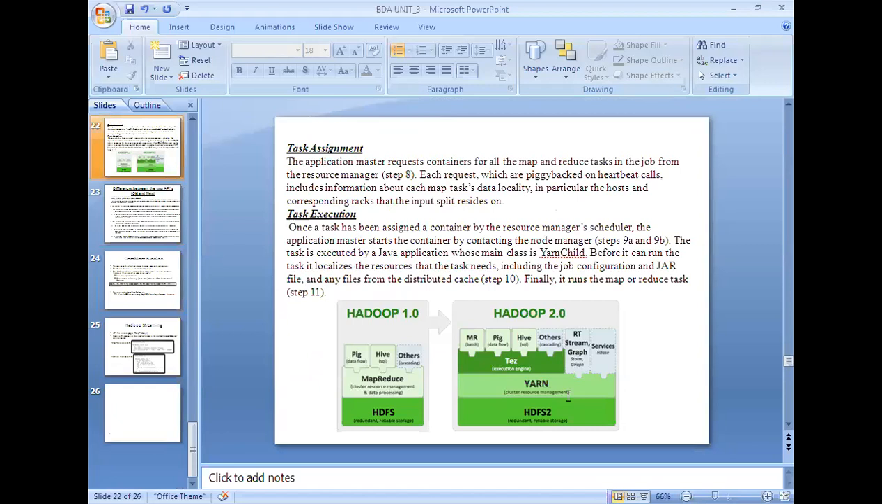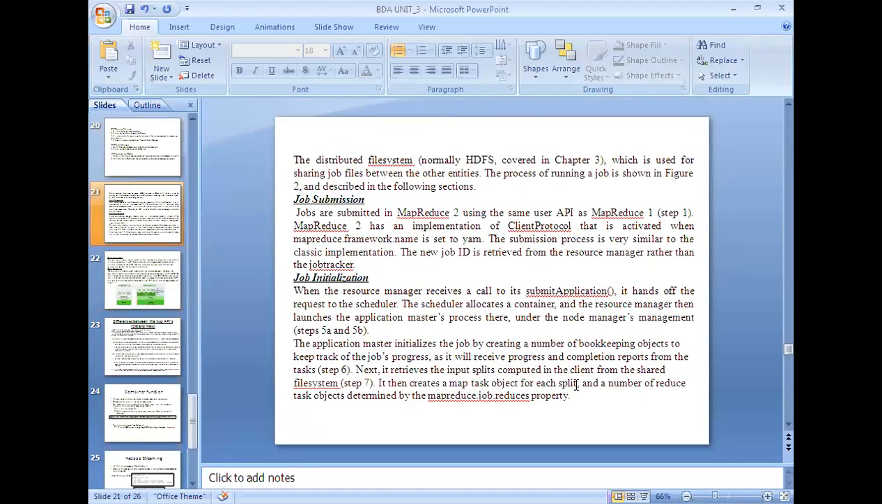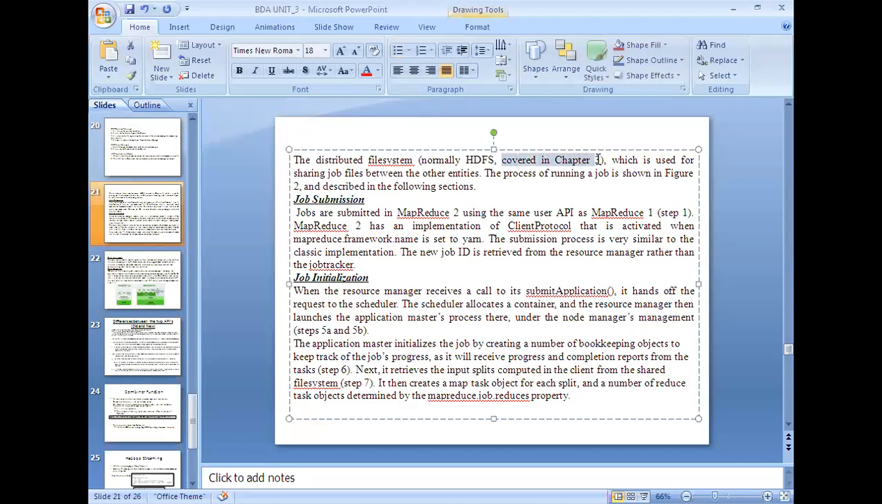We will see once again how the job submission process works. The distributed file system is used for sharing the job files between the other entities. What is the use of the distributed file system? We make the input into blocks, and those blocks are stored in different places.